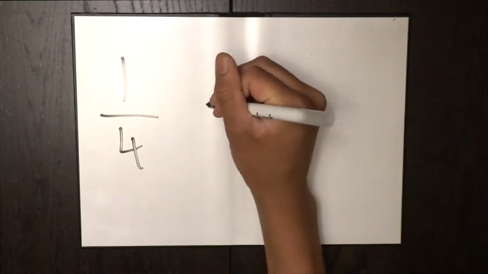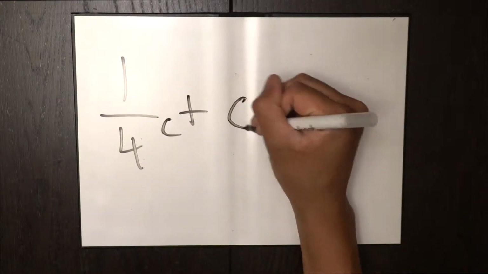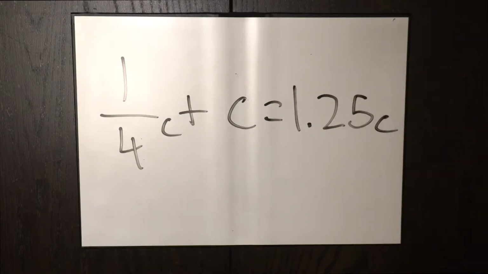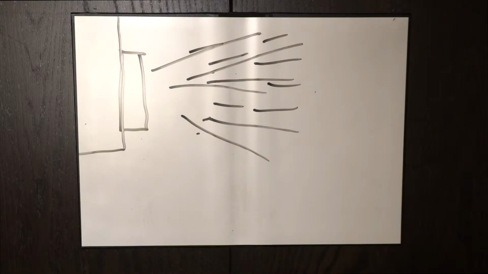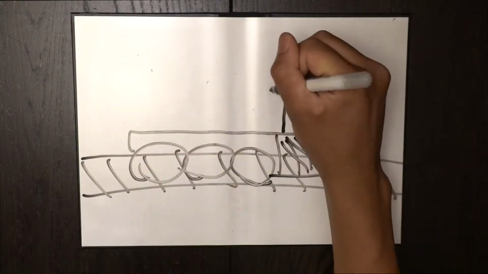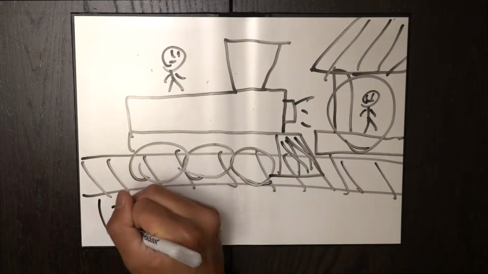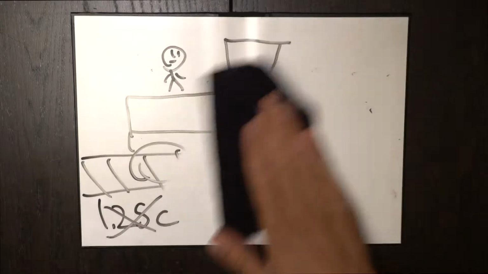You'd think that from Aton's perspective, and based off classical relativity, it would look like the headlight is traveling at 1 1/4 times the speed of light, because of its own speed plus the speed of the train. Well, that's incorrect, because light always has to move at the same speed. It is impossible to move faster than the speed of light. So from Aton's perspective, the light would not be traveling at 1 1/4 times the speed of light. It would look like it is moving at exactly the speed of light.